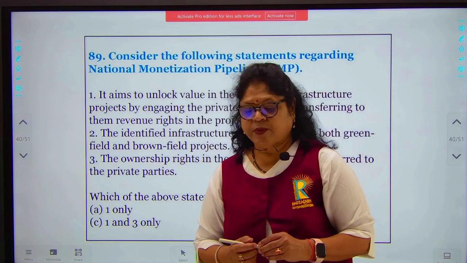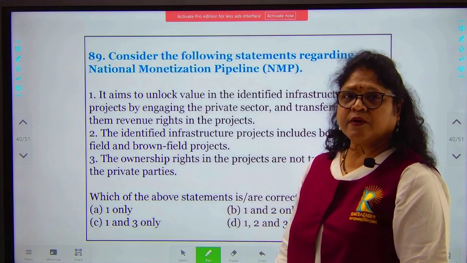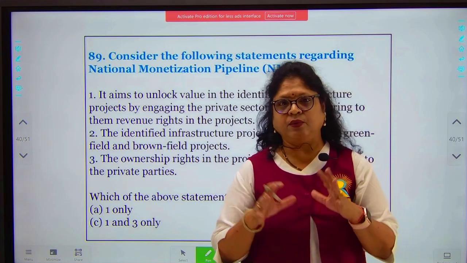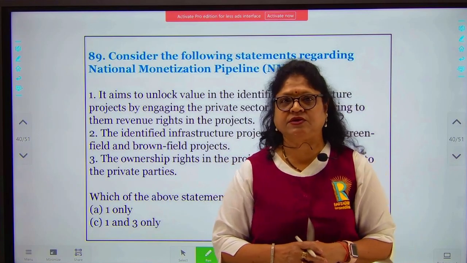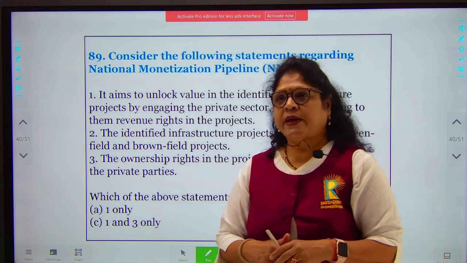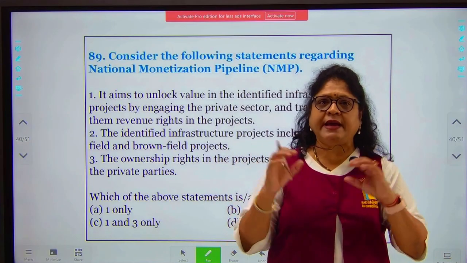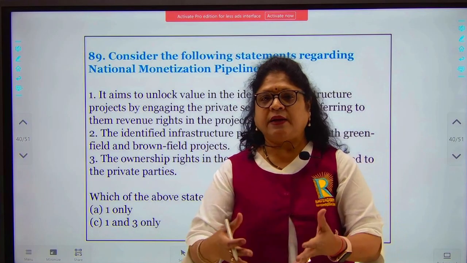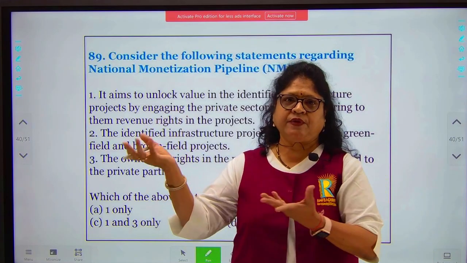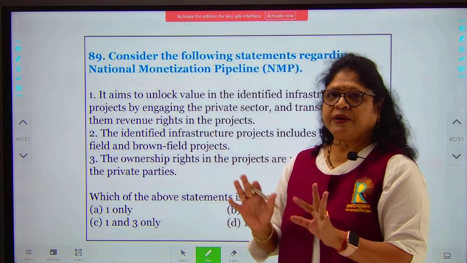You need to know the meaning of greenfield projects and brownfield projects. Greenfield projects are those which start from ground zero. There is nothing, and on a particular land you start the infrastructure from the ground level. But brownfields are where there is already some sick unit or a unit which has closed down, which already has some infrastructure facilities. You give that project to somebody who will start not from zero but maybe from 20%, 30%, 50%, 60%, which is already there, and they have to fill up the rest of the gaps.